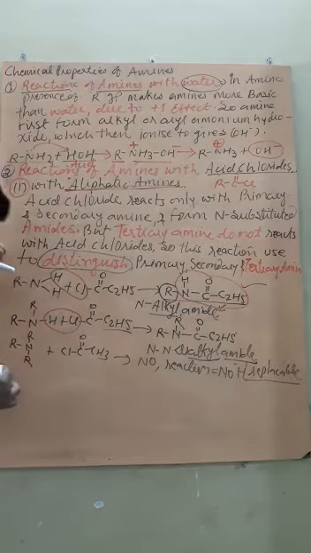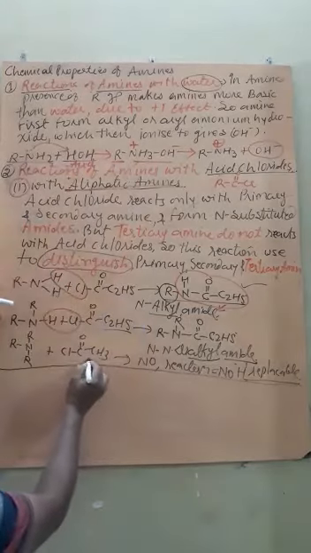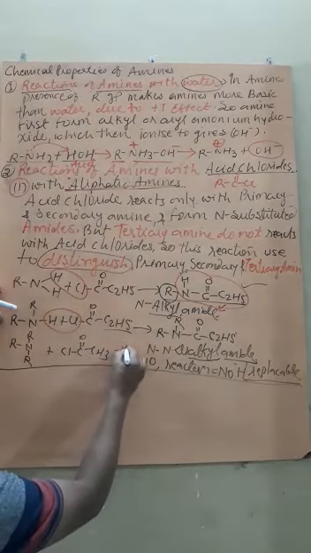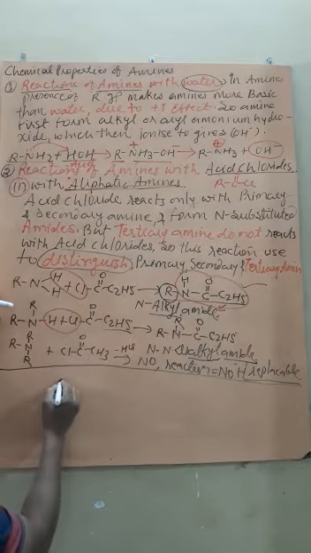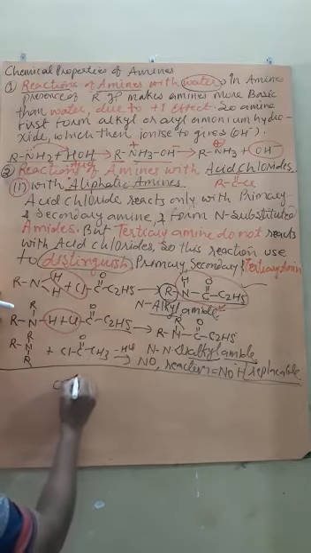Like acid chloride, minus HCl, the same reaction can take place with acetic anhydride. Now what is acetic anhydride?